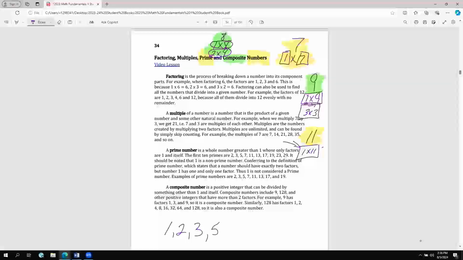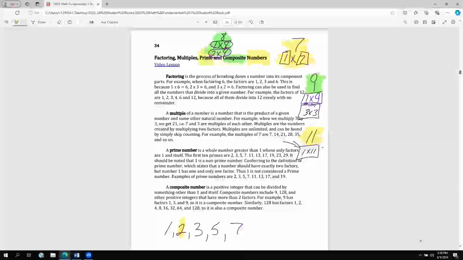5, 7. Sometimes students will say, oh, it's 9, because you're listing odd numbers. That's not true, because the number 2 is also up here. It's not odd. That's an even number. So you can't say that all prime numbers are odd. That is not true, though most of them are.